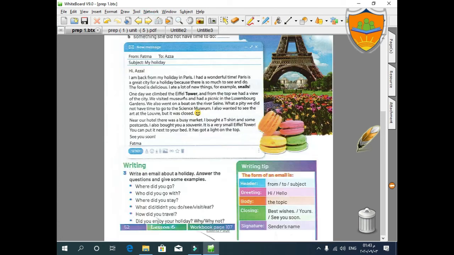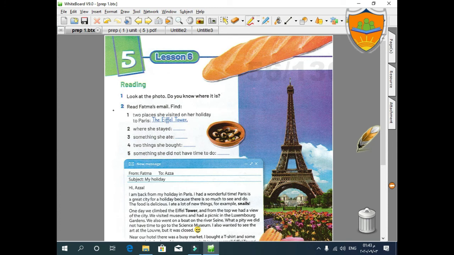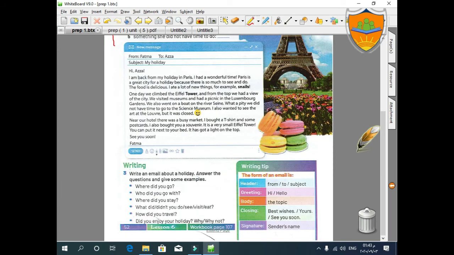52, yes. Before we answer these questions, we have to read this letter. It's a letter. Oh, sorry. It's an email, because you have here from and subject. So and to, so it's an email from, with a subject. So an email from Fatma to her friend Azza. Okay, let's read it.